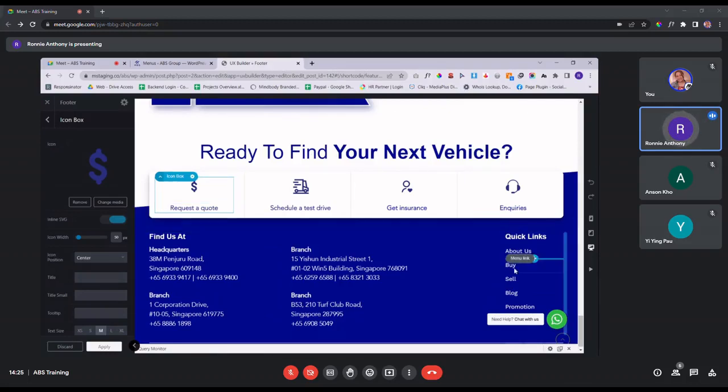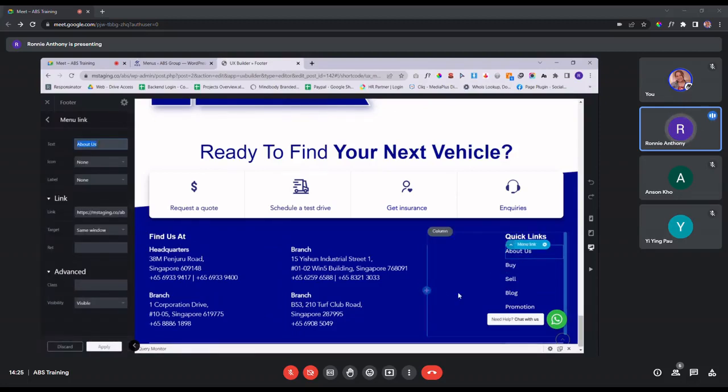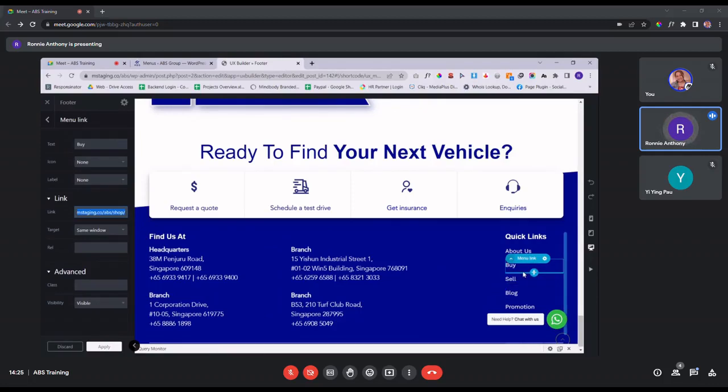And then for this portion, quick links. This one works a little bit like text, a little bit like buttons as well. For example, when you click on each element over here for menu link, you can change the title over here, and you need to key in the link for your user to go to. If you don't put anything over here, this particular text will become like an empty text.